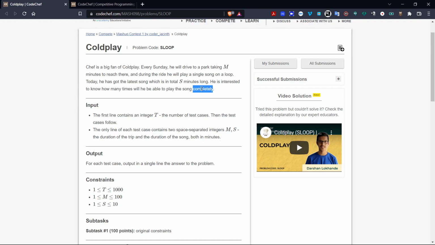Since the word completely is written, it means even if the song is 75% completed, we'll take the number of plays as one time less. That is the last time the song was completely played.